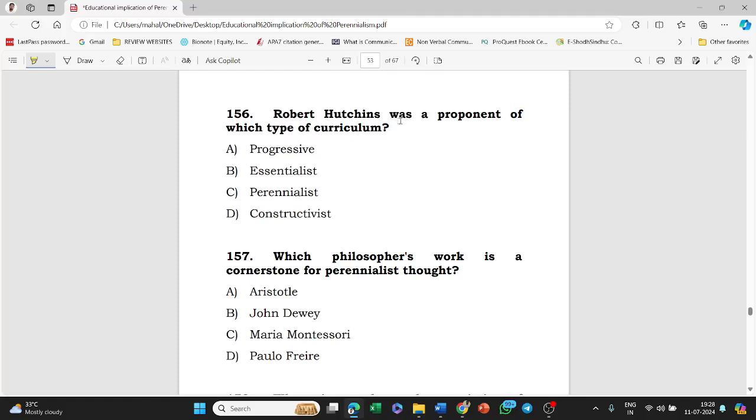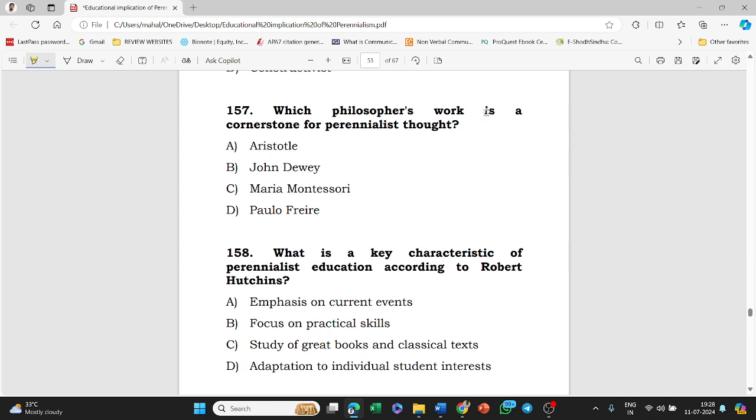Next, Robert Hutchins was a proponent of which type of curriculum? Progressive, essentialist, perennialist, constructivist. Answer of this question is perennialist. Next question, which philosopher's work is a cornerstone for perennialist thought? Aristotle, Dewey, Montessori, Paulo Freire. Answer of this question is Aristotle.